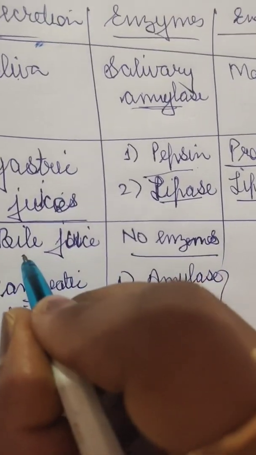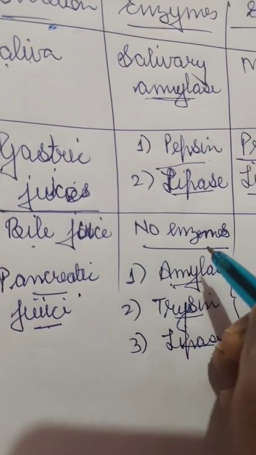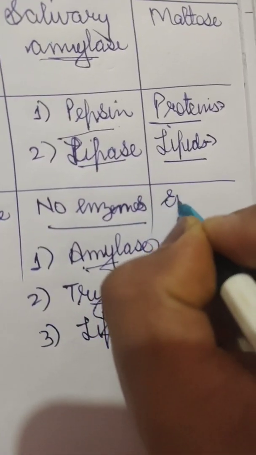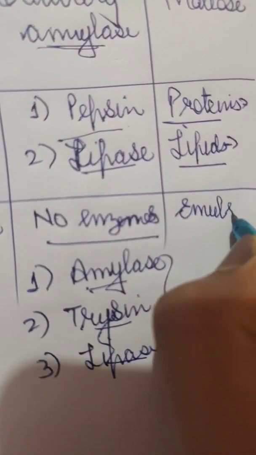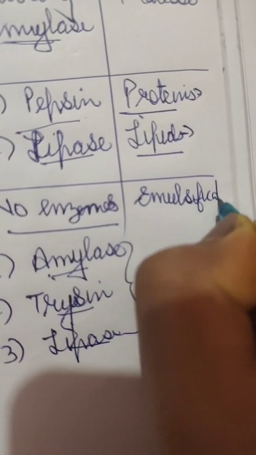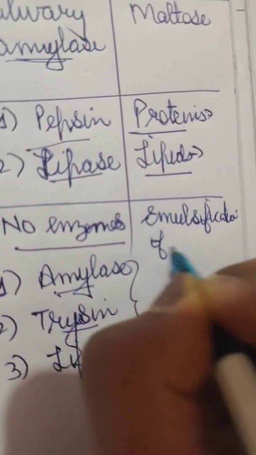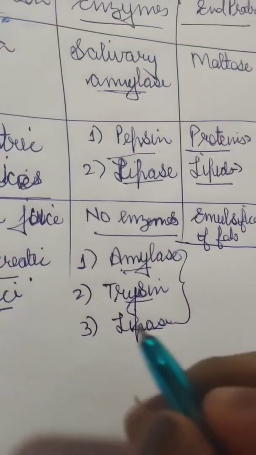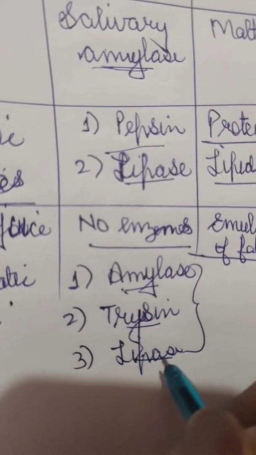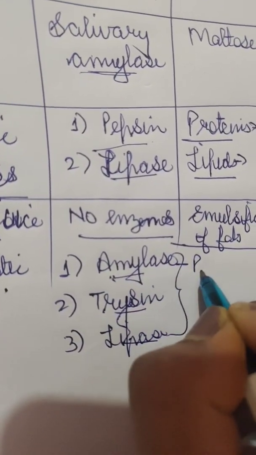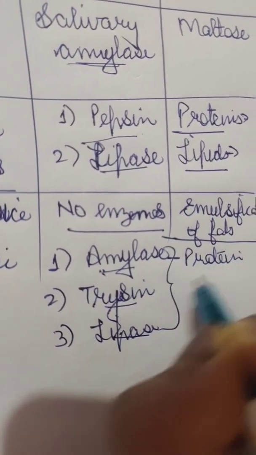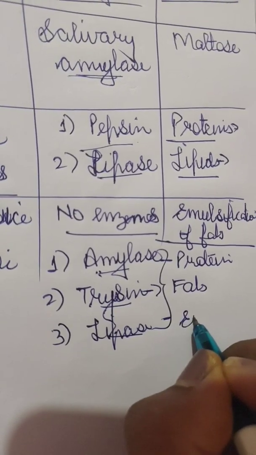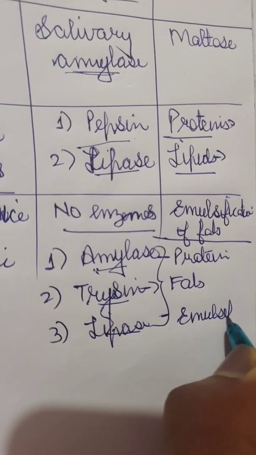So what does the bile juice do? It aids the digestion of fat and does the emulsification of fats. Then amylase, trypsin and lipase: amylase digests starch, trypsin digests protein, and lipase digests fats.